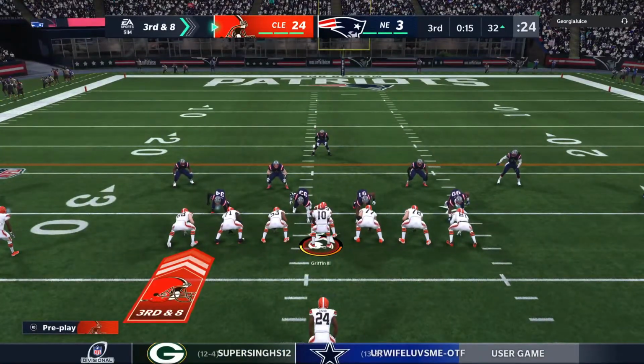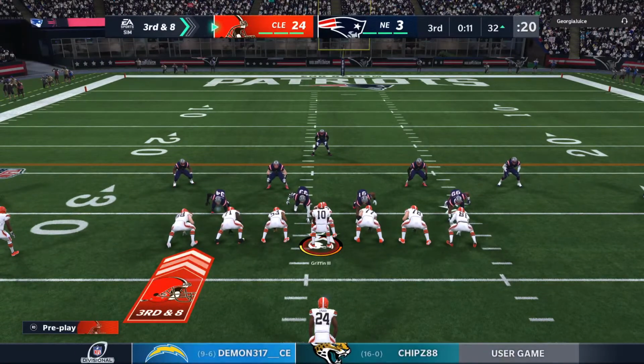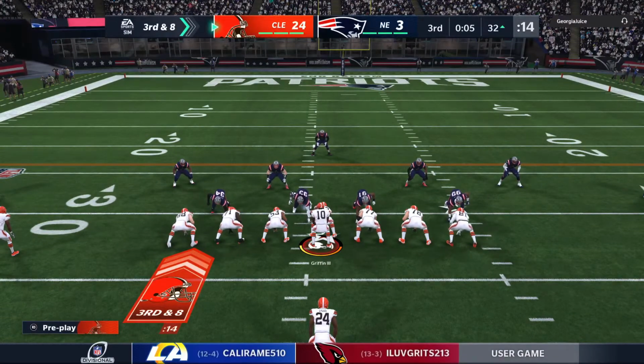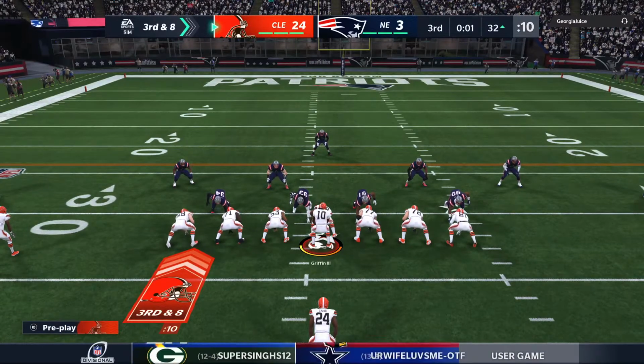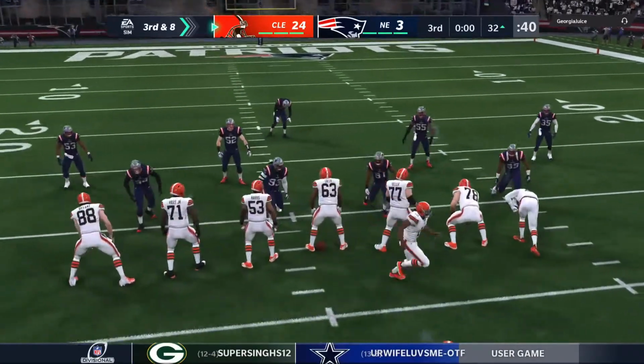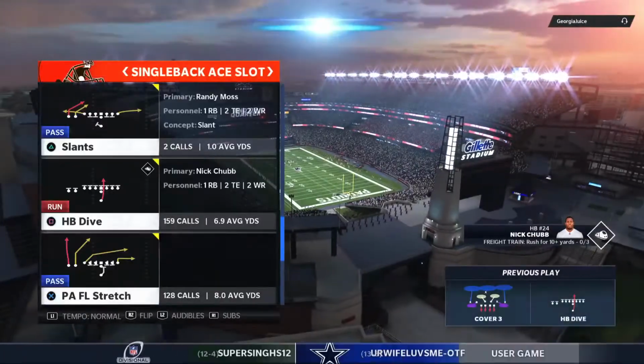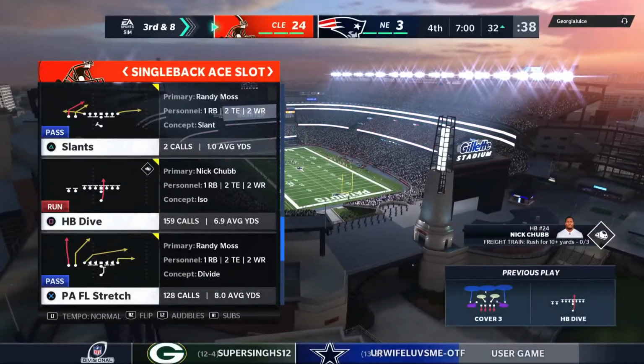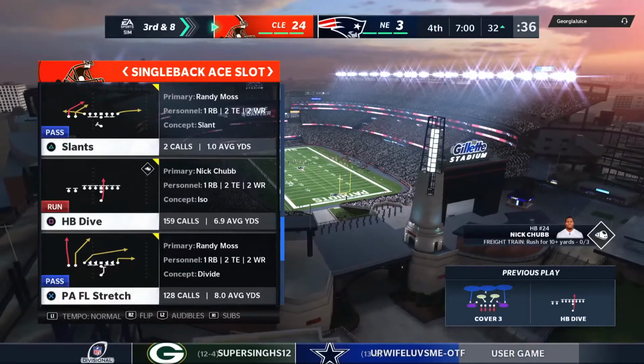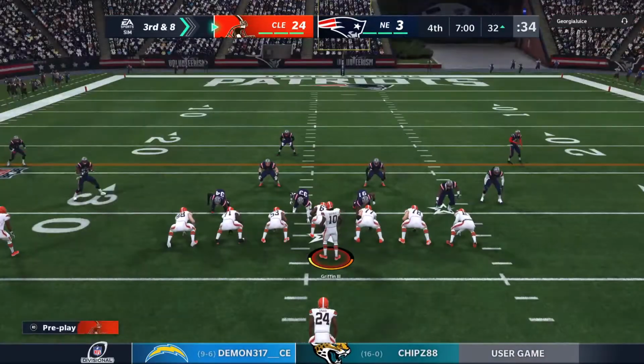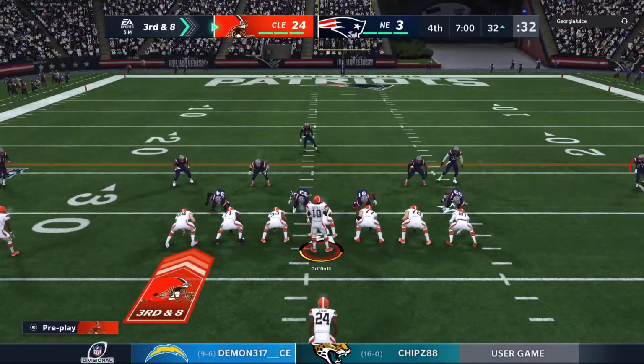And it's 3rd down. One quarter remains for the right to advance to the AFC title game. We'll return with more after this break. You're watching the NFL on EA Sports.